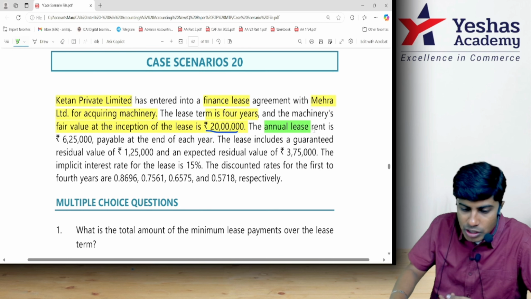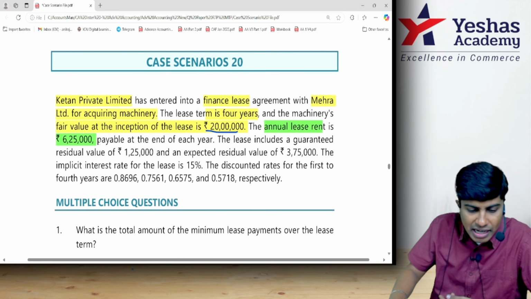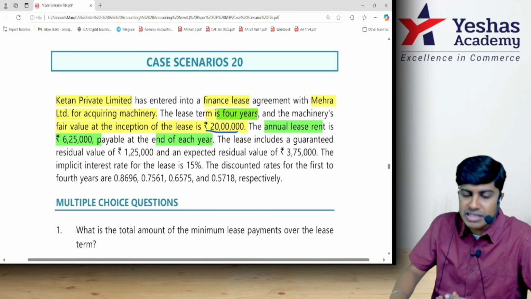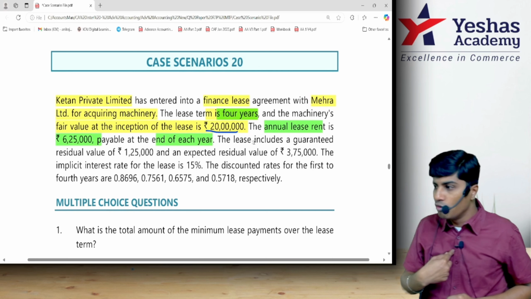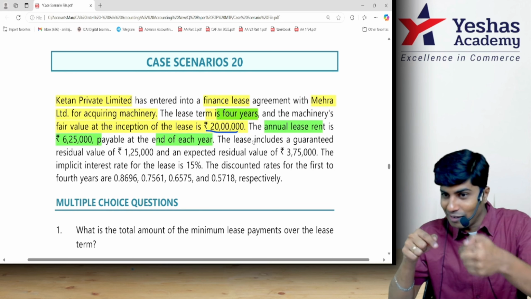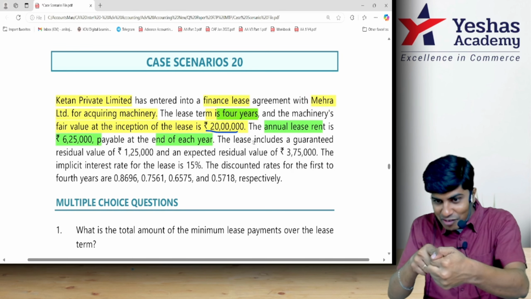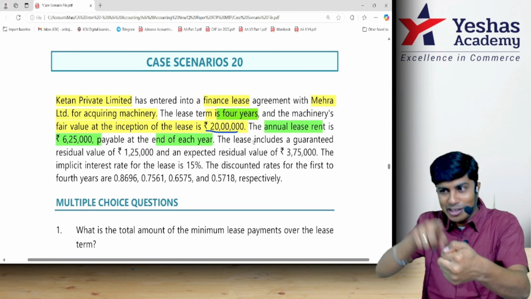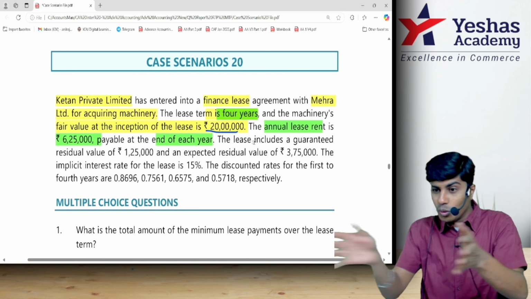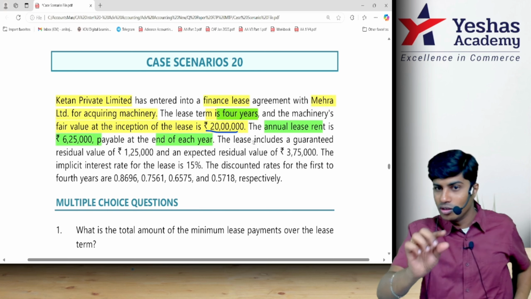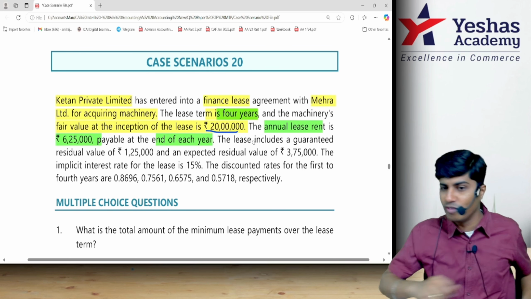Because you took the asset on lease, how much money do you have to pay? You have to pay annual lease rent of rupees 6,25,000 for each year. Lease is 4 years, so you pay me 6,25,000 4 times, not at once. 6,25,000 at the end of year 1, at the end of year 2, at the end of year 3 and at the end of year 4. So together it is not 6,25,000 into 4. You need to multiply with the discounting factor to find the value.